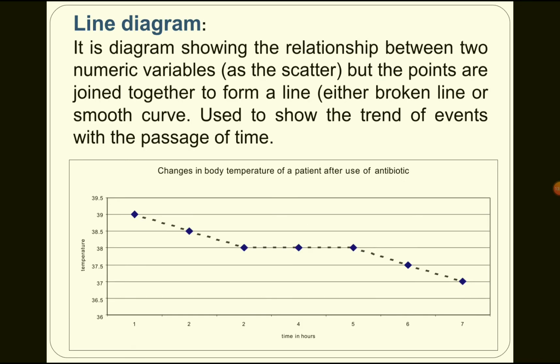Line diagram: it is a diagram showing the relationship between two numerical variables as in a scatter, but the points are joined together to form a line, either a broken line or a smooth curve. It is used to show the trends of disease with the passage of time. For example, the changing body temperature of a patient after using an antibiotic. Here the y-axis is temperature and the x-axis is time in hours.